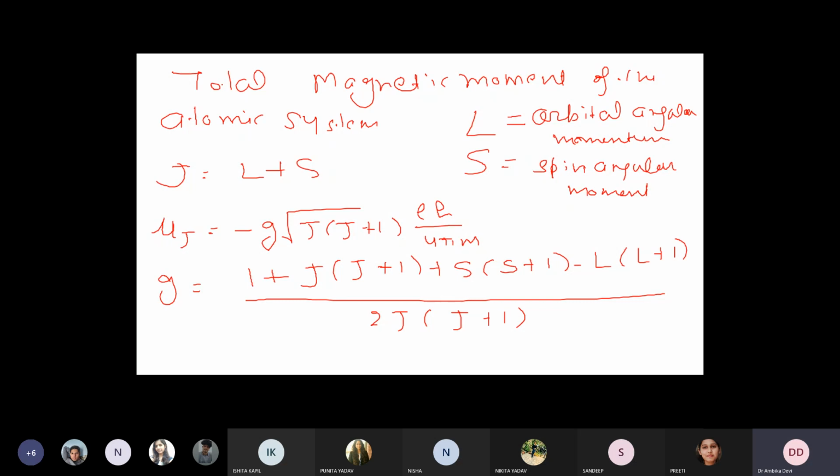Okay, this is how you can calculate the value of G if there is more than one electron in an atomic system. Okay, is it clear? Right, so this is G, and mu J could be written as minus G under root of J into J plus 1 mu B.